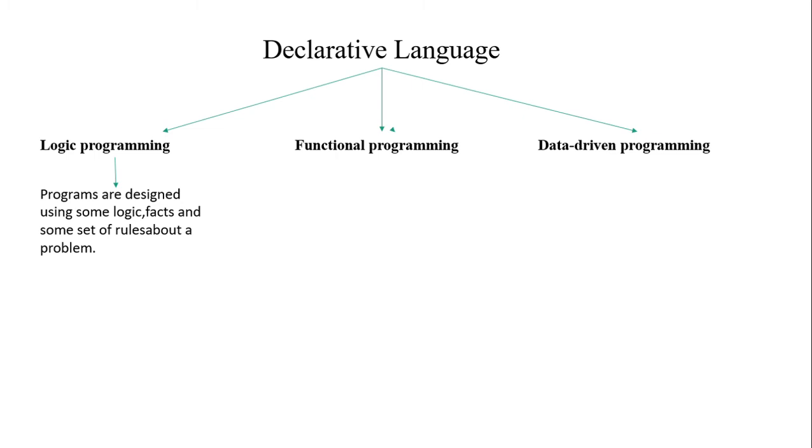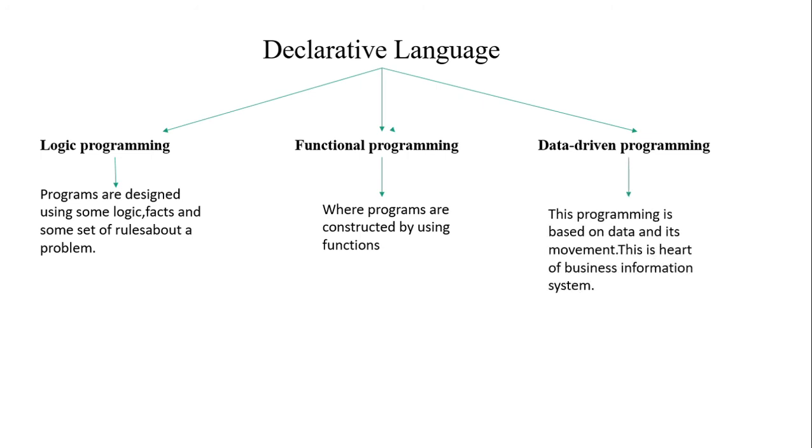Logic programming contains logic, facts and a set of rules while designing a program. Functional programming is where the program is constructed by using functions. And data-driven programming, what do you mean by data-driven programming? This programming is based on data and its movement, and data and its movement means flow of execution.